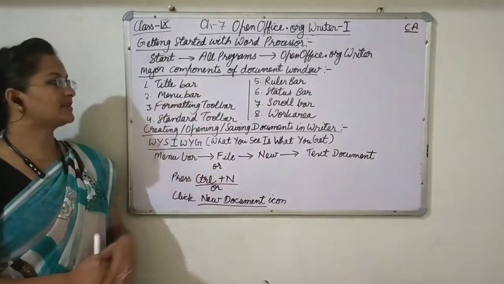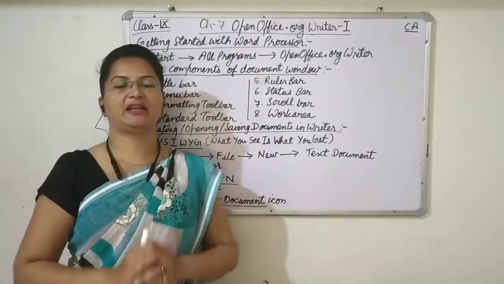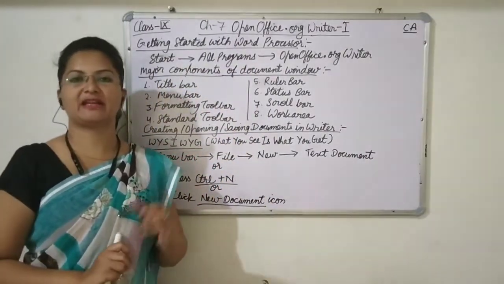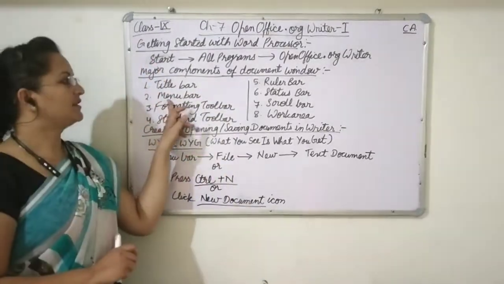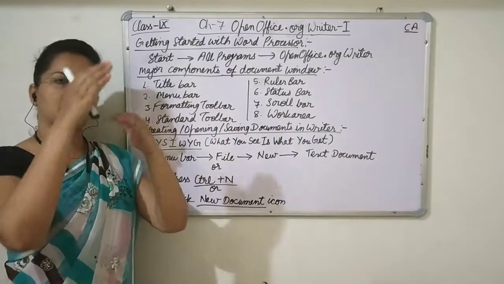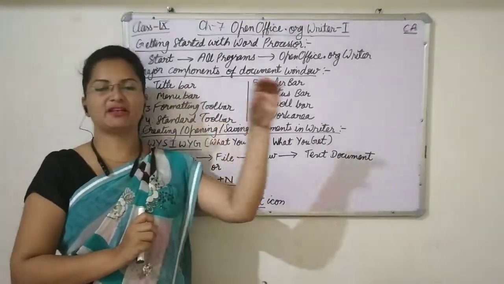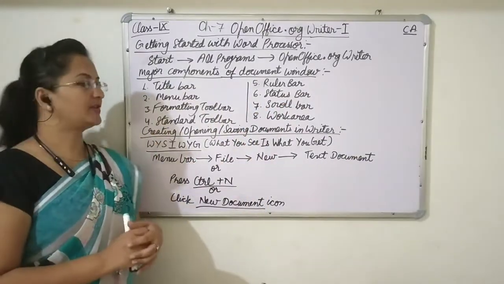First of all, there is the title bar. You might have seen the title bar; it is the topmost bar in any document window, where you are able to see the icon as well as the file name. Then just below the title bar there will be the menu bar. In the menu bar, we will have various menus like file menu, edit menu, windows, tools, etc.